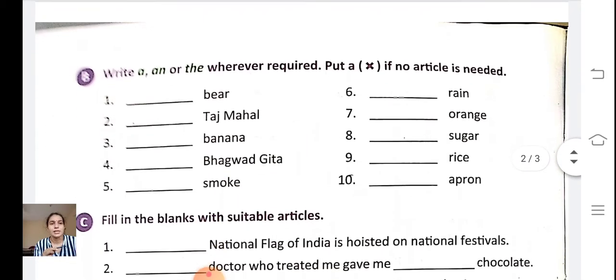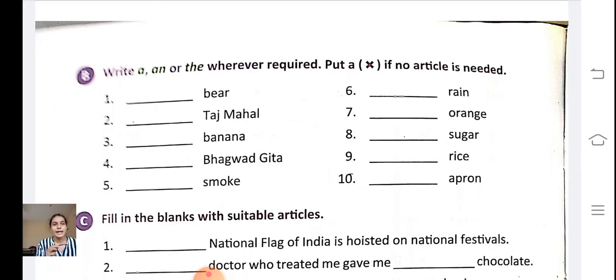Now the exercise. Write a, an or the wherever required. Put a cross if no article is needed. First one, dash beer. So what will be the answer, students? A beer.